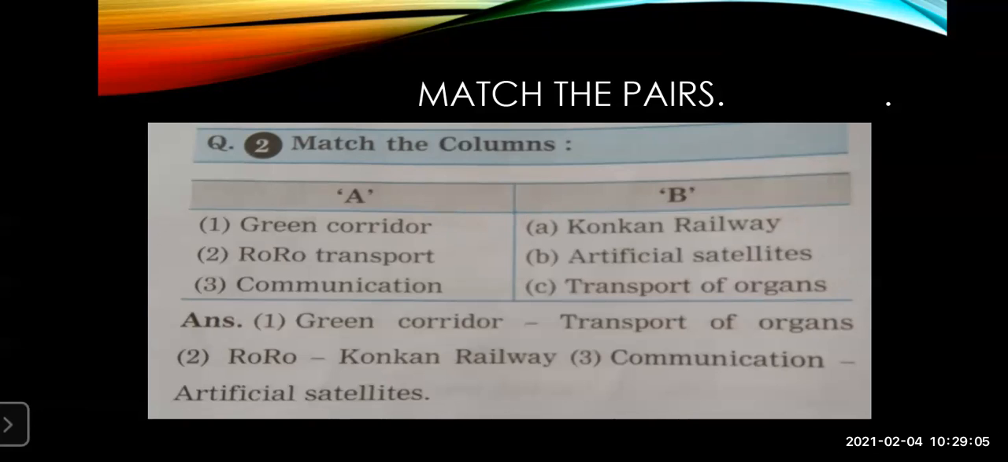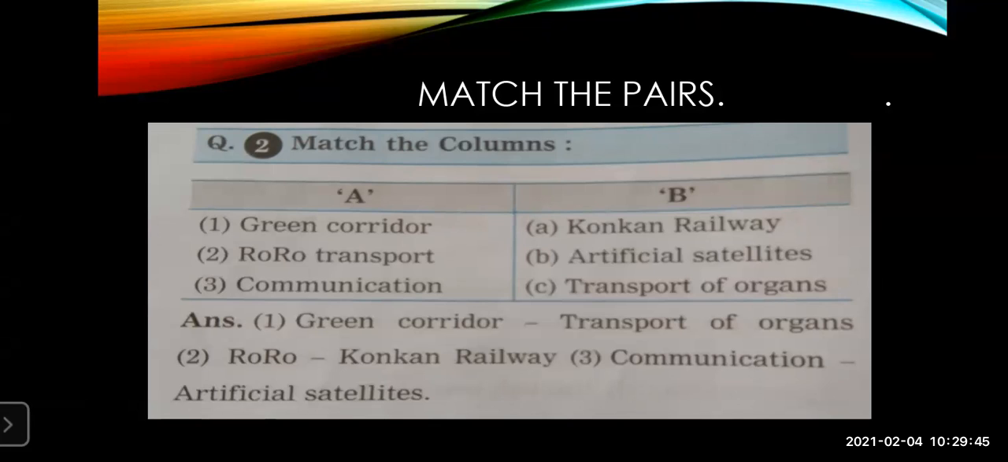But when you're transplanting that organ, it should reach the receiver within a very short time, because otherwise there will be no use of that particular organ, it will get spoiled. So when this type of organ is transported from one place to another, one hospital to another hospital, one city to another city, all the obstacles on the road, all the traffic obstacles, are cleared, and the road is made clear to pass that ambulance from one place to another. That is called a green corridor.